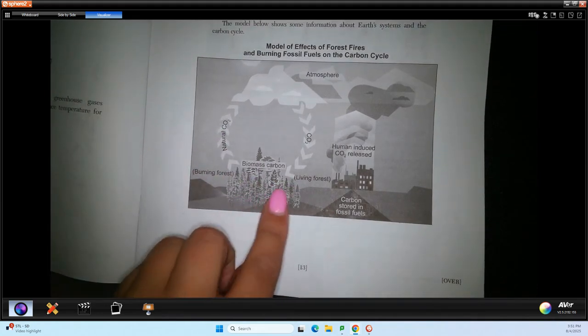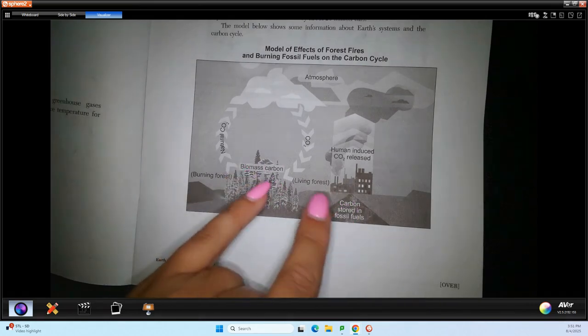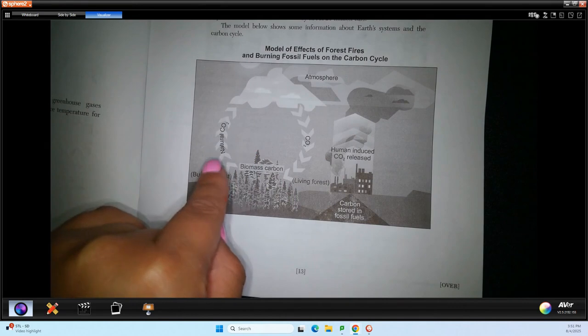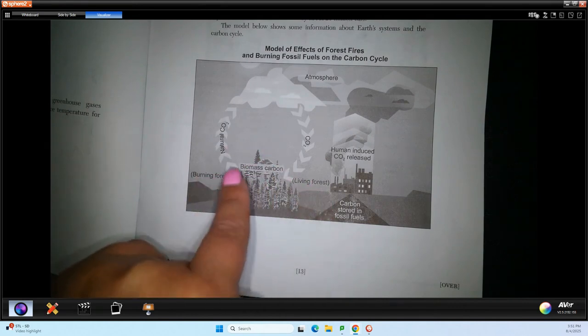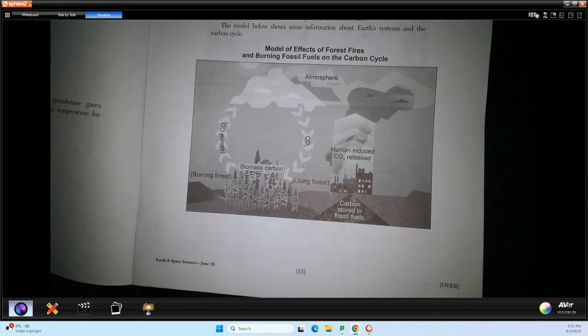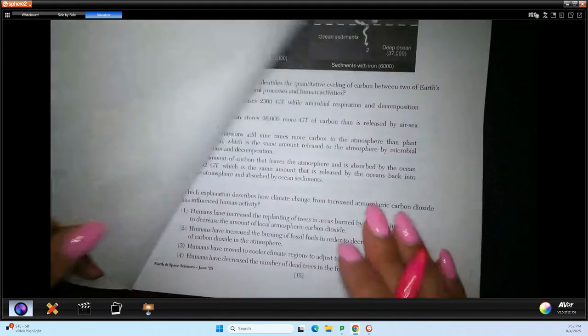We have our biomass carbon. So you have forests, and forests can be both a source and a sink in the topic they're talking about. So as a source, when we burn trees and plants, we are producing CO2. But when trees undergo photosynthesis, where they are making food and energy, they take in carbon dioxide, so they can also be a sink. And then we have another picture on the next page.